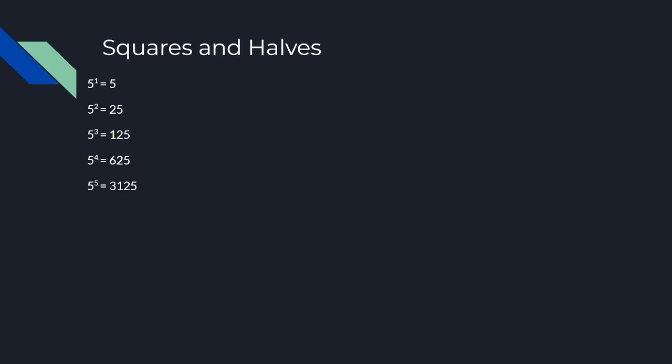5 to the power of 5 equals 3,125. 5 to the power of 6 equals 15,625. 5 to the power of 7 equals 78,125.